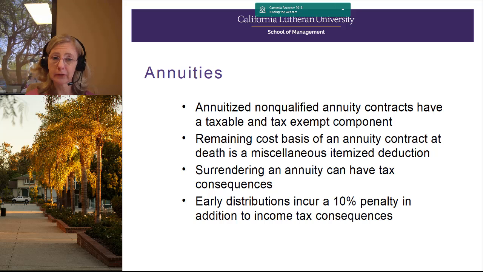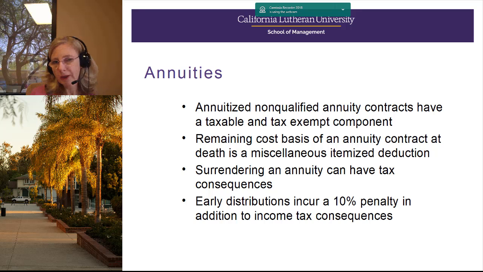Let's talk next about annuities. So annuities can be non-qualified or qualified. Qualified are kind of in the retirement plan arena. We're going to focus here on non-qualified annuity contracts. In that case, you have a taxable and a tax-exempt component because you buy a contract for, let's say, $50,000. And at some point, either next month, if it's an immediate annuity, or 10 years, 20 years down the road, if it's a deferred annuity, you will start receiving monthly payments. When you do, part of that monthly payment is going to be a tax-free, tax-exempt return of that $50,000 that you put into the contract, and part of that is going to be earnings.